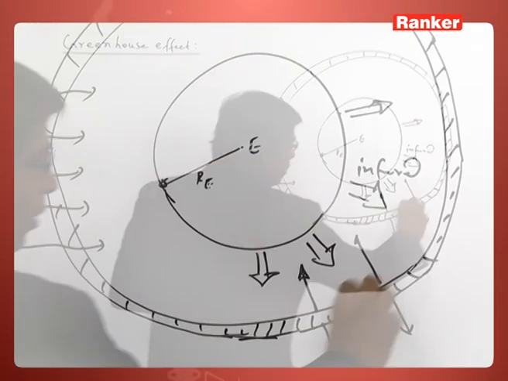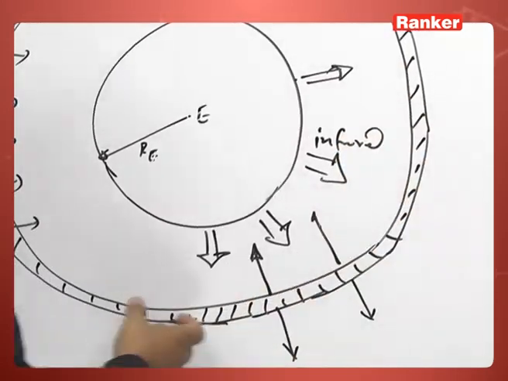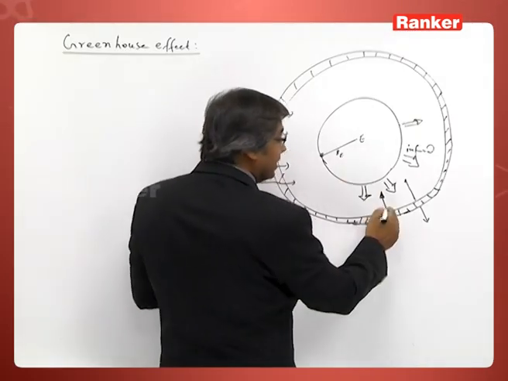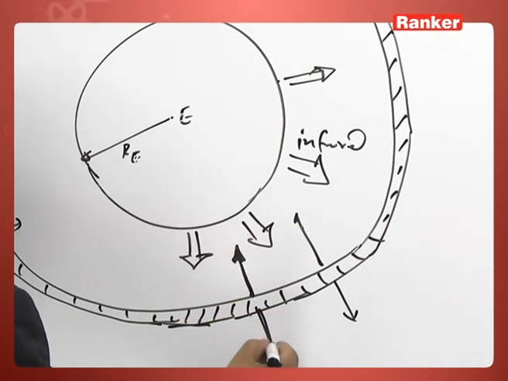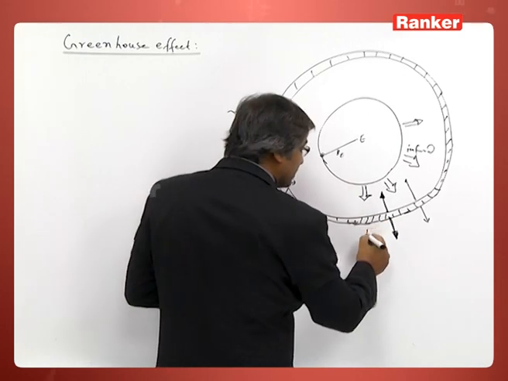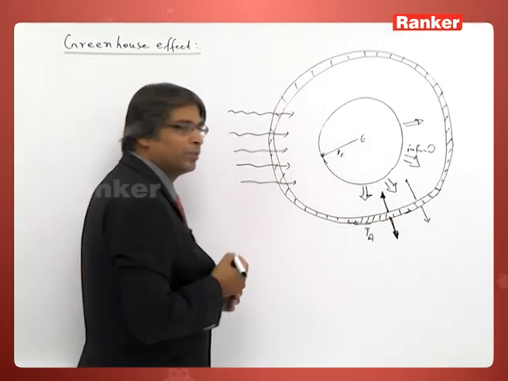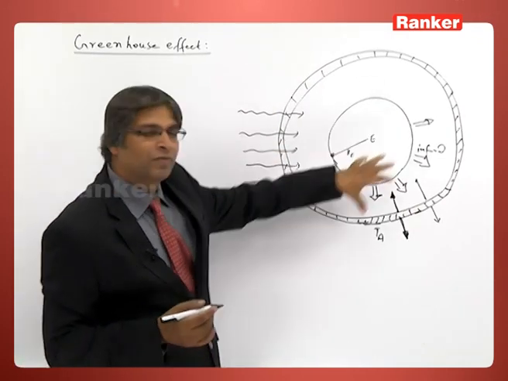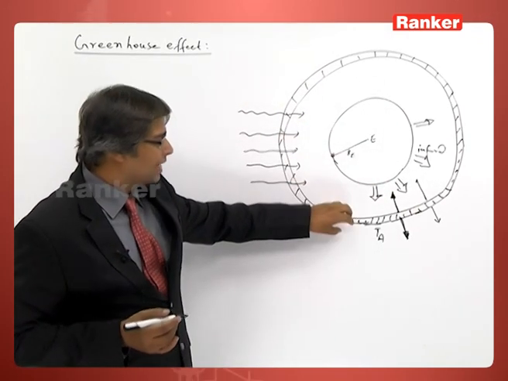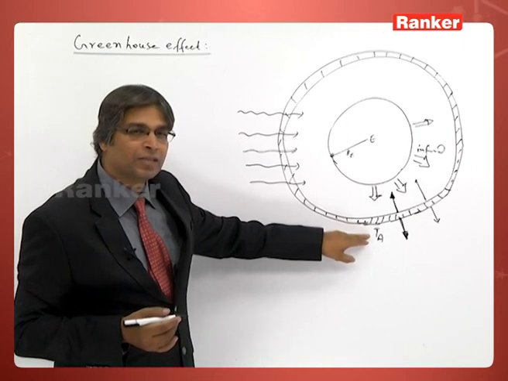So, these clouds or this lower atmosphere absorb the infrared and then re-radiate it back to the earth and out to space. Let its temperature be TA, atmospheric. Let us first see, when we enclose the earth with an atmosphere and its effect has to be taken into account, what is the temperature of the atmosphere?